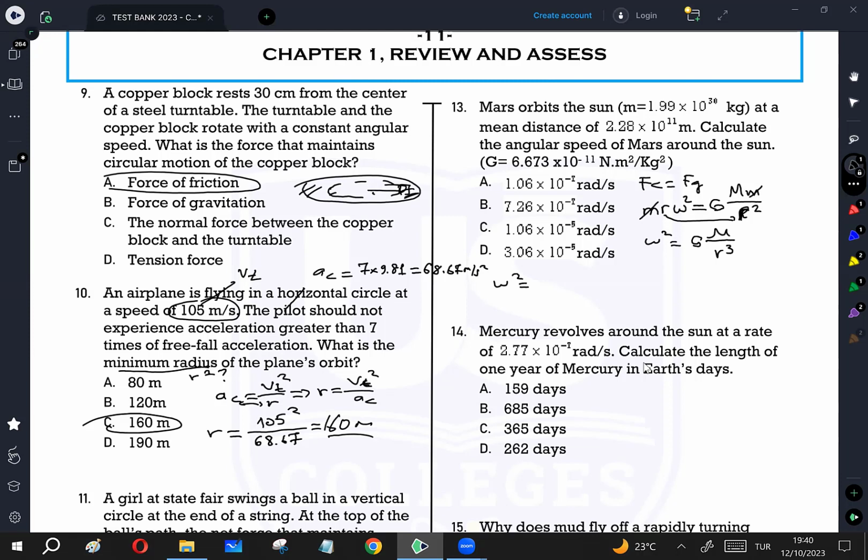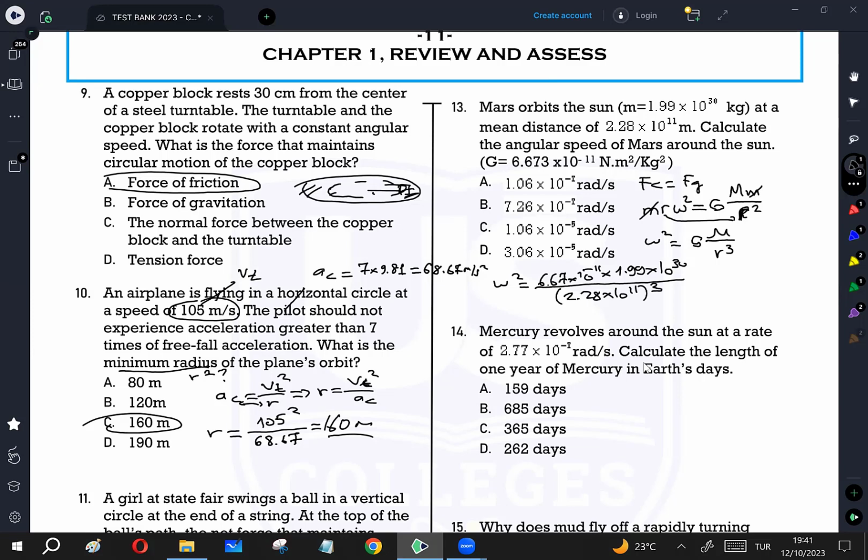After that, let's calculate omega squared. Capital G is 6.67 times 10 to the power of negative 11 times mass of Sun, 1.99 times 10 to the power of 30, divided by cube of the distance between them, 2.28 times 10 to the power of 11, cubed.